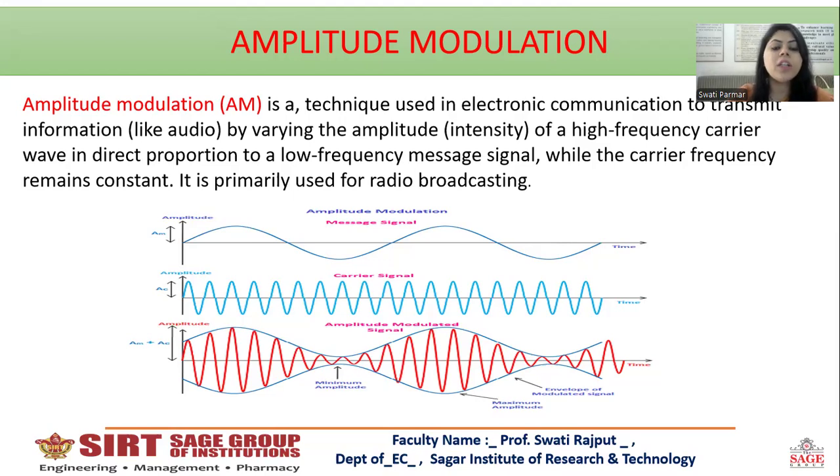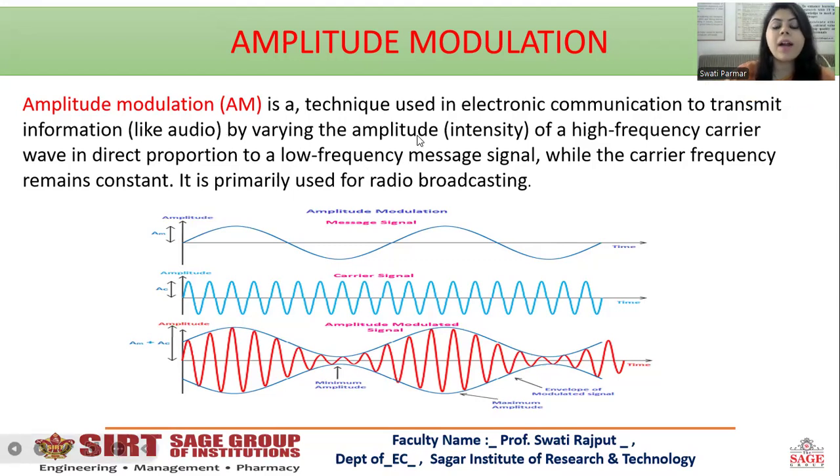Amplitude modulation is a technique used in electronic communication to transmit information like audio by varying the amplitude of a high frequency carrier wave, in direct proportion to a low frequency message signal, where the carrier frequency remains constant. You need a high frequency carrier wave because you want to transmit that information from one place to a faraway place.